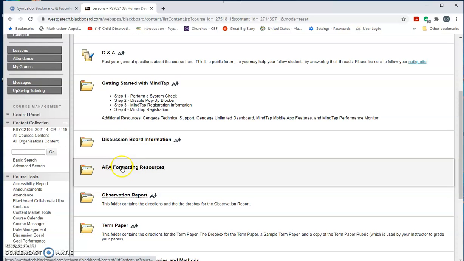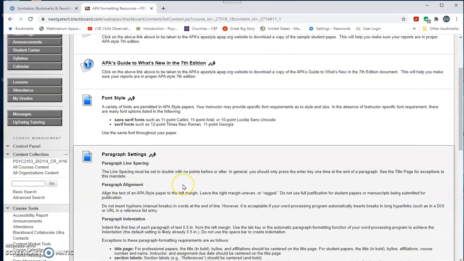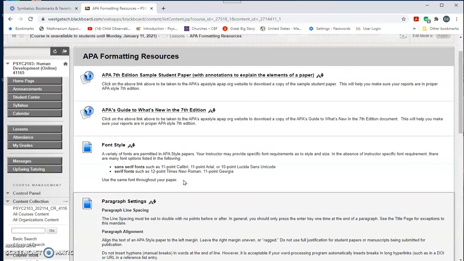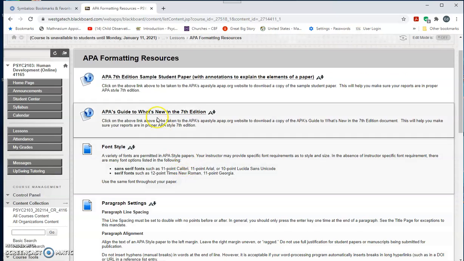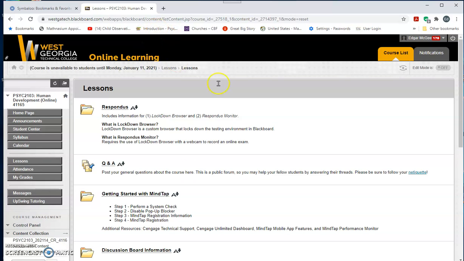Here is the APA formatting resources. Good news for those of you that have had me before. We no longer use the 6th edition of APA formatting. We now use the kinder, gentler, more user-friendly version, the 7th version. So you'll want to click on here and find this wealth of information with directions and guides, and most importantly, understand big changes. We do not have to use the running head anymore, nor do we require an abstract for your document. So just be aware of those changes. Read through that, make sure you understand what's going on.